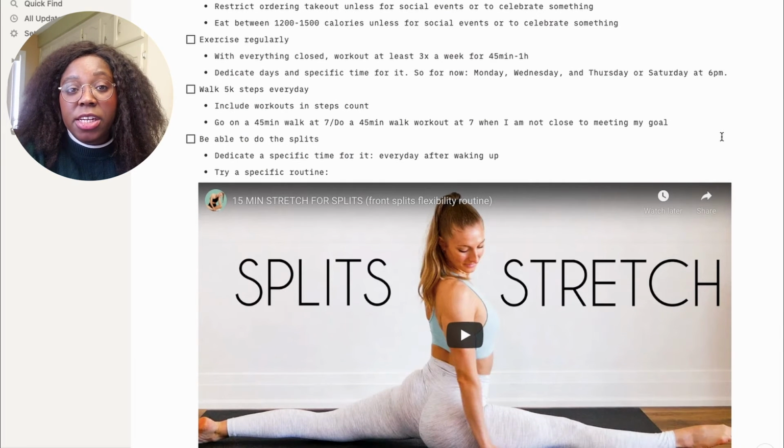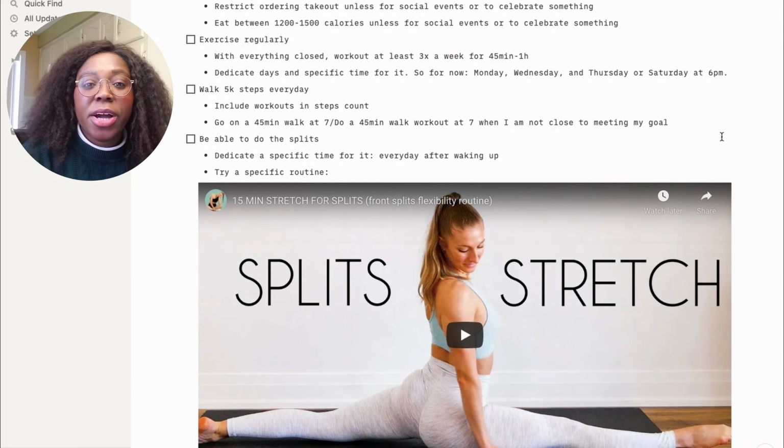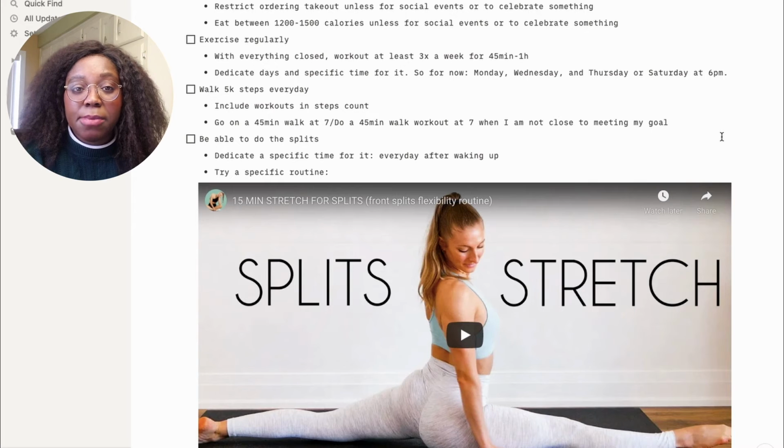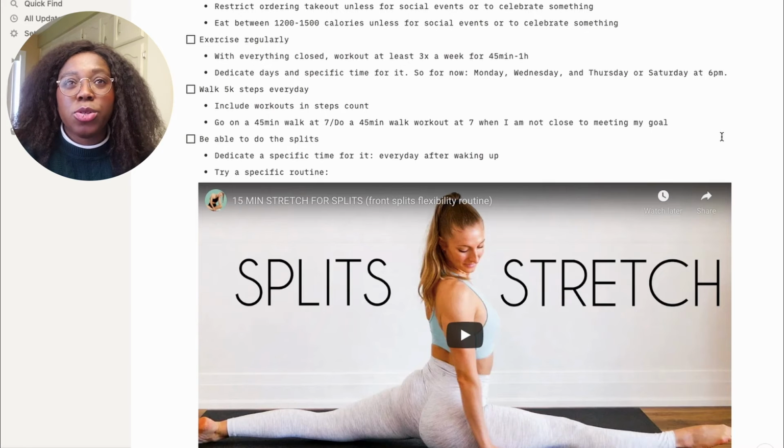I also want to walk 5K steps every day. I think some of my workouts will take care of the bulk of the steps. If you hear my cat, but otherwise, at 7 p.m. I will assess how many steps I've made, and if I haven't done a lot of them, I will do a 45-minute walk outside. But because it's winter and it's really dark right now, I might do a 45-minute indoor walking workout just to get my steps.